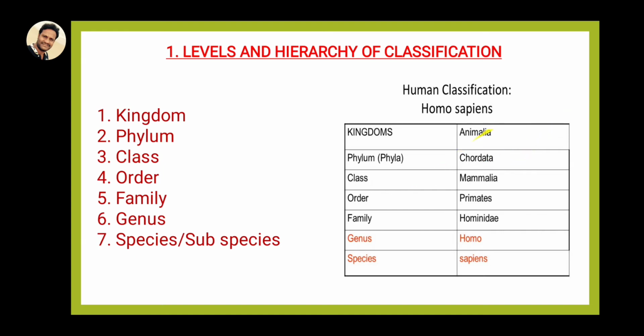The next one is the class. The class is Mammalia, having mammary glands. The next one is the order: Primates. Monkeys, chimpanzees, and human beings also belong to the order Primates. The family is Hominidae. The genus is Homo, and the species is sapiens. Together, the genus and species name, Homo sapiens, is the scientific name of the human being.